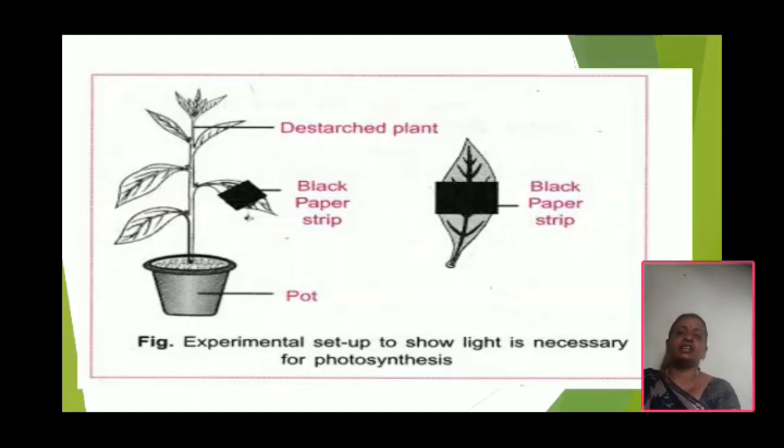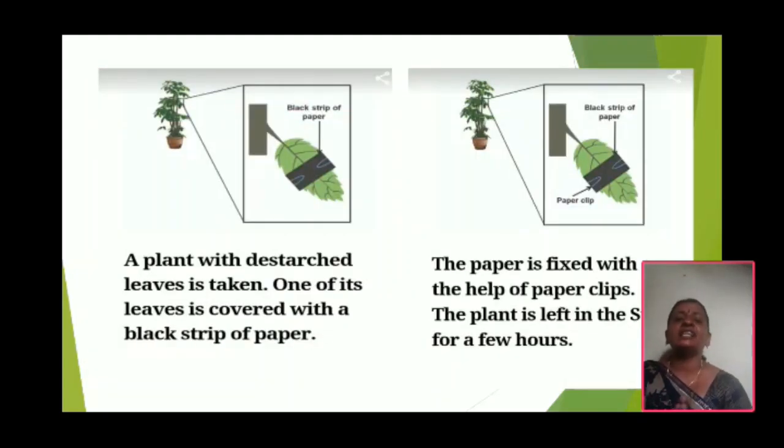Okay, now take a destarched plant with broad leaves also. We have already learned in previous experiments that leaves contain starch, so that we did not get a result, so we remove the starch from the leaves. Select any one broad leaf from the plant and cover the leaf with black paper on both sides of the leaf.